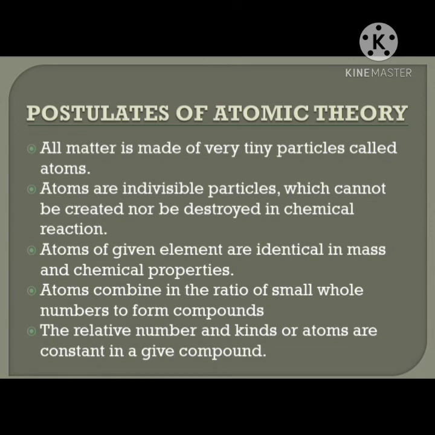Atoms of a given element are identical in mass. For example, given an element like hydrogen, the atoms of hydrogen are identical in mass, and in chemical properties too. Atoms combine in the ratio of small whole numbers to form compounds. For example, H2O, 1:8. It is a small combined ratio that forms a full compound, H2O. And the relative number and kinds of atoms are constant in a given compound. Whatever compound you take, the atoms are relatively constant.